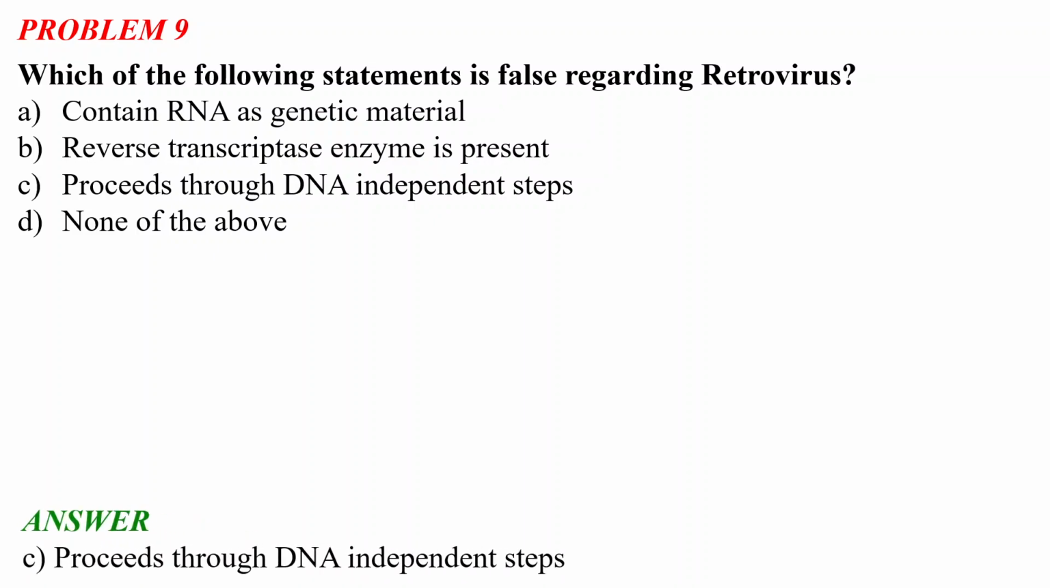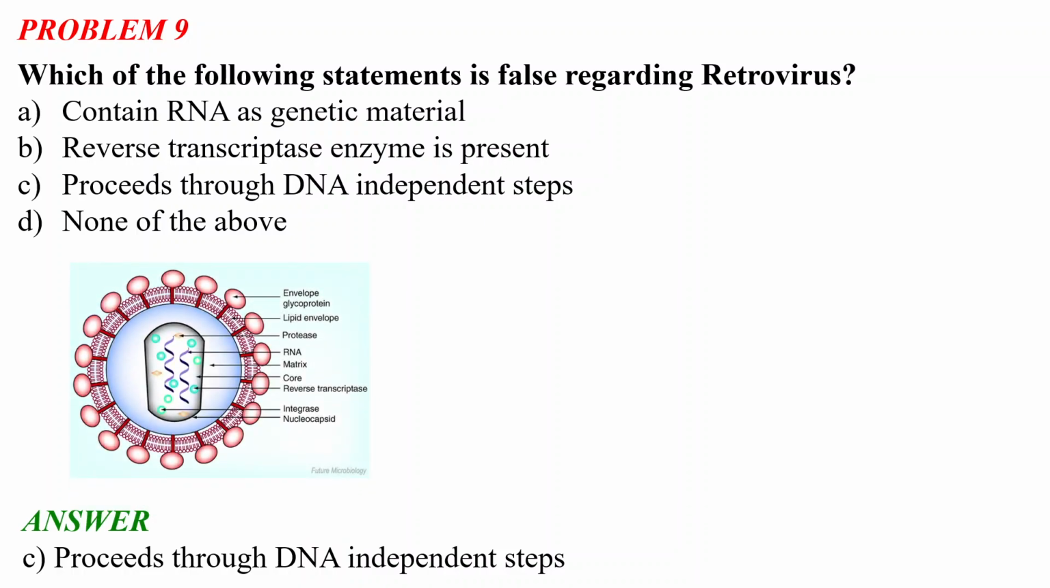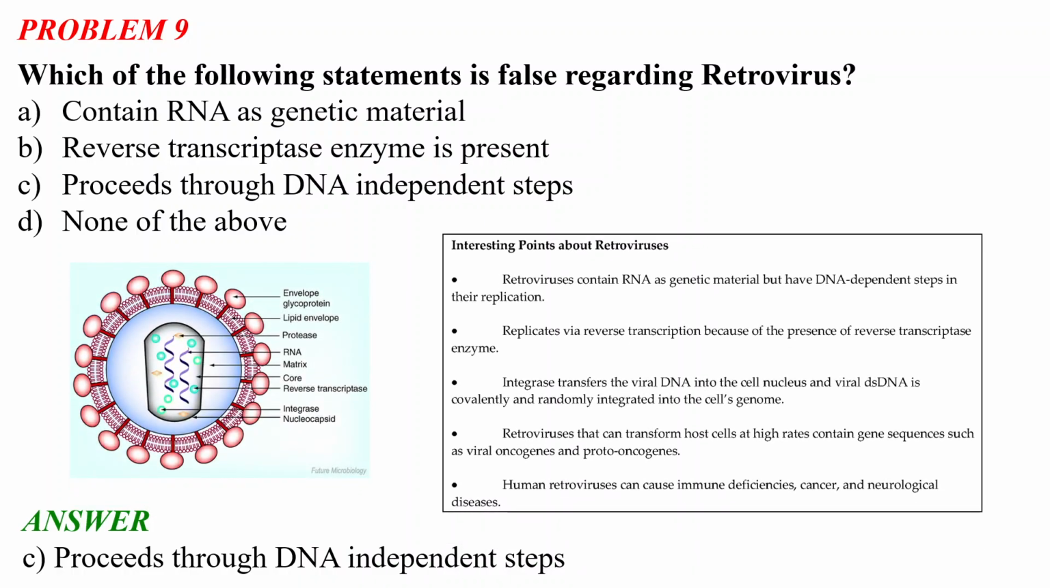So the correct answer is option C. It proceeds to the DNA independent steps. So there are some interesting points about the retroviruses. Number A: the retroviruses contain RNA as genetic material but have a DNA independent step in the replication.